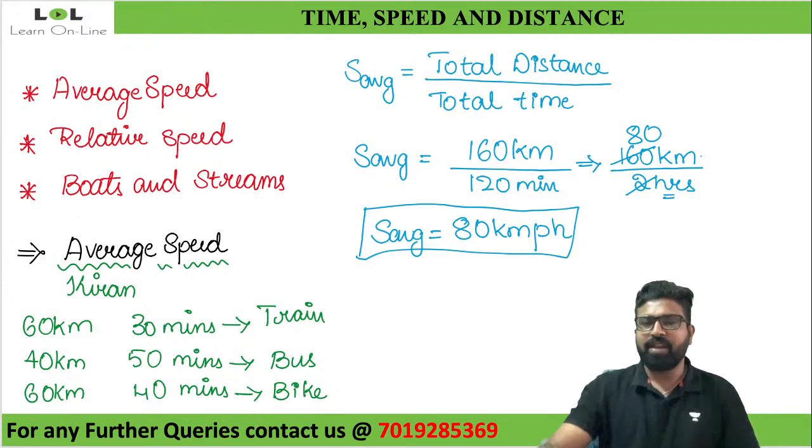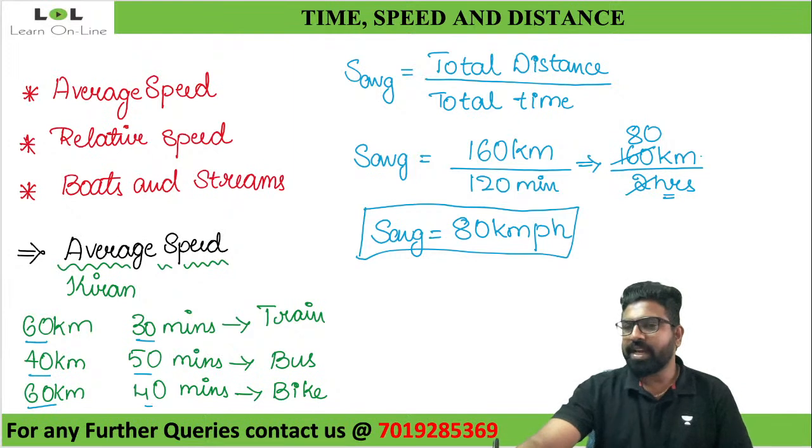Instead of traveling 60 kilometers in a train in 30 minutes, instead of traveling 40 kilometers in a bus in 50 minutes, instead of traveling 60 kilometers by bike in 40 minutes, if Kiran had directly traveled 160 kilometers at 80 kilometer per hour, he would have reached the destination in the same time, that is 2 hours. Yes or no?